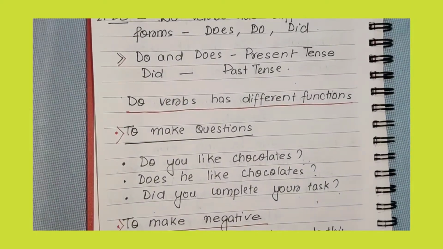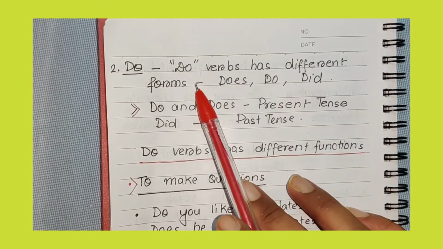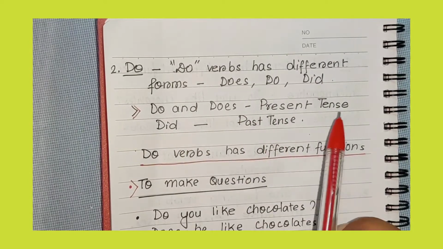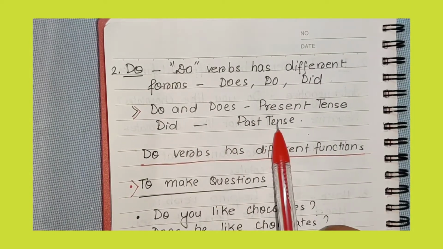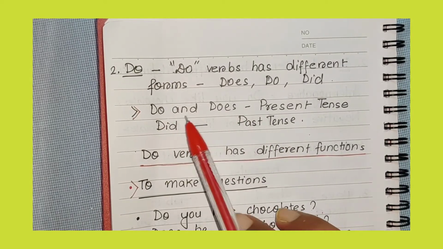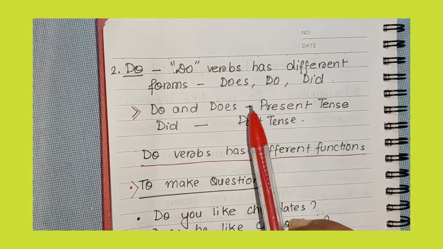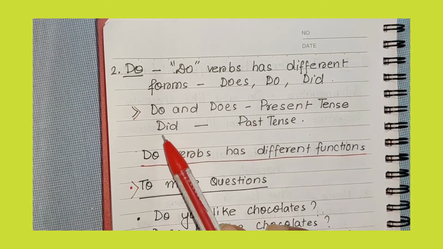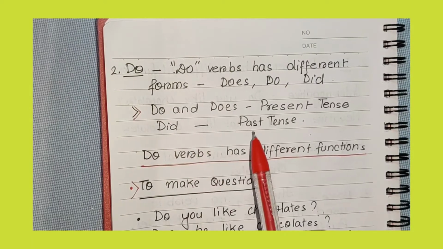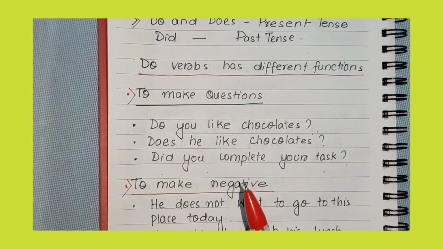The next one is do. Do verbs have different forms: does, do and did. Do and does we use for present tense and did for past tense. Do we use with you, I, we and they. Does we use for he or she. And did we can use with any person, like the first person, second person and third person. Now, do verbs have different functions.